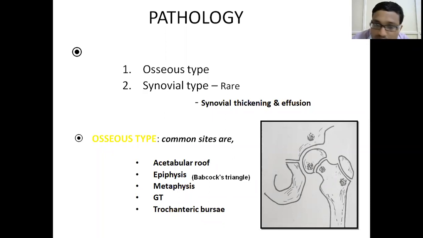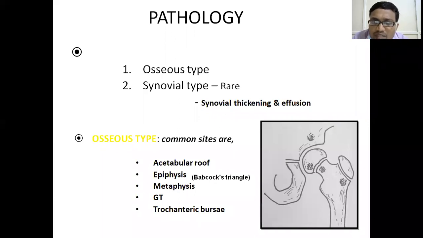Other viva questions that we usually ask in the hip: there are three triangles: Babcock's triangle, Watts triangle, and Fairbanks triangle. In hip tuberculosis, Babcock's triangle is one of the sites. It's an X-ray finding, a radiolucent area in the inferior aspect of the neck of the femur. It is one of the areas for infection.